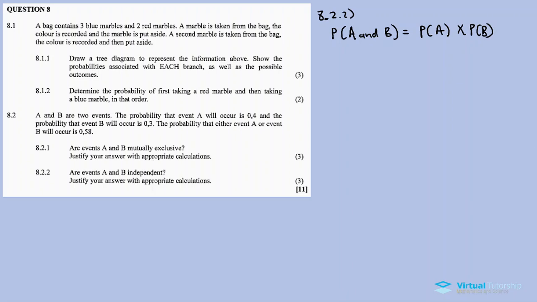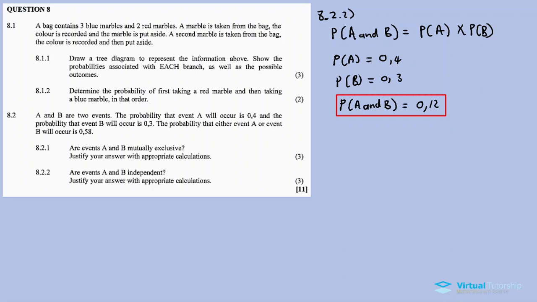I do have these values. I just need to multiply the probability of A and the probability of B and check that it is equal to this value. If they are equal, it means these events are independent. So the given data is the probability of A and B. On the previous question, we calculated the probability of A and B as 0.12.